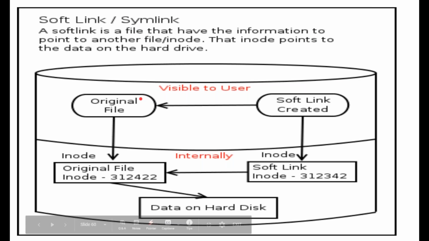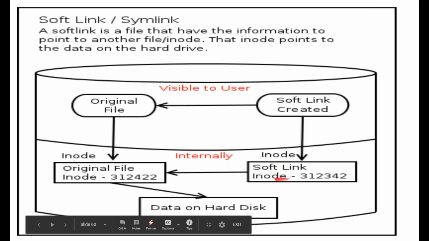Fine. So you can say to the user, this is your original file. You are able to see the soft link which you have created because it points towards the file. Internally, the soft link is directly connected to an inode. Any inode, it can be a different number.